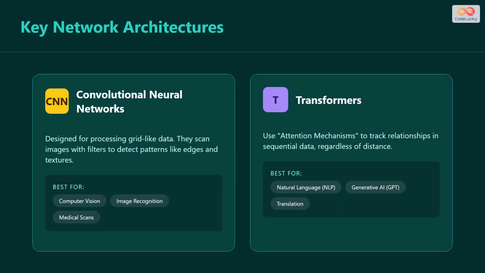Different problems need different structures. Convolutional neural networks, or CNNs, scan images like a grid, making them perfect for vision. Transformers, on the other hand, use attention to understand relationships in sequences, powering the language models we use today.